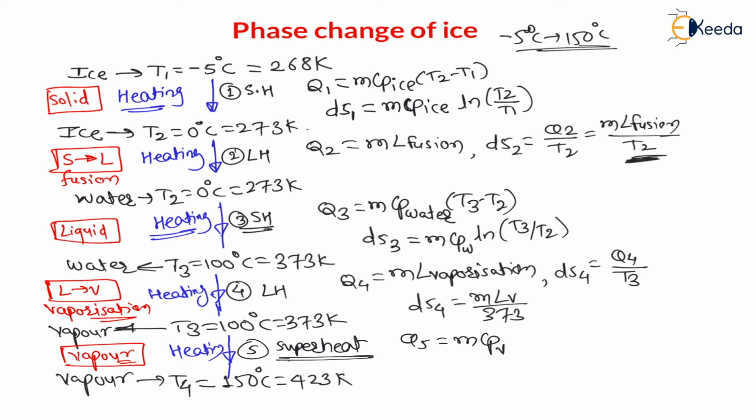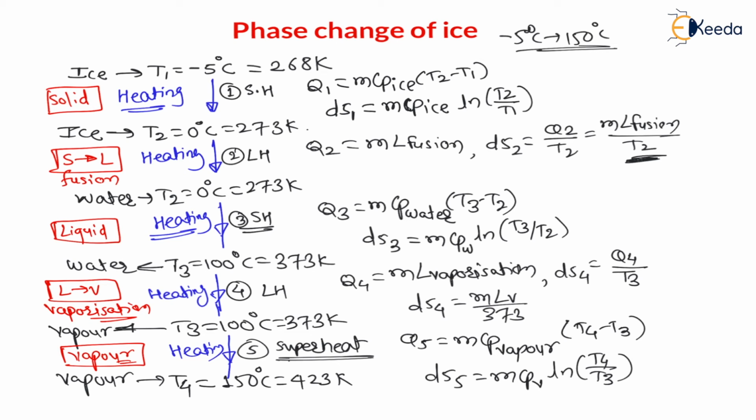Therefore, heat supplied Q5 is equal to m cp. Now it is in vapor form, so we have to consider cp of vapor, into T4 minus T3. This is Q5, and the entropy change ds5 will be m cp of vapor ln of T4 divided by T3. This will be the entropy change. This is how there is a phase change, and this is how there is an entropy change, right?